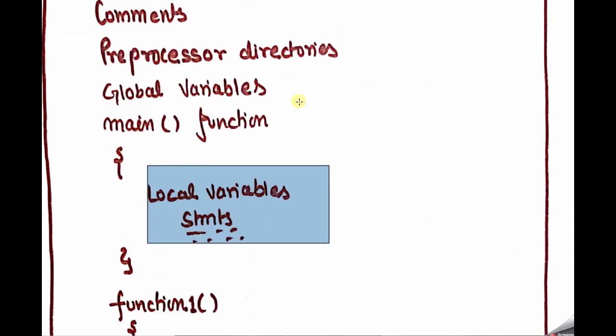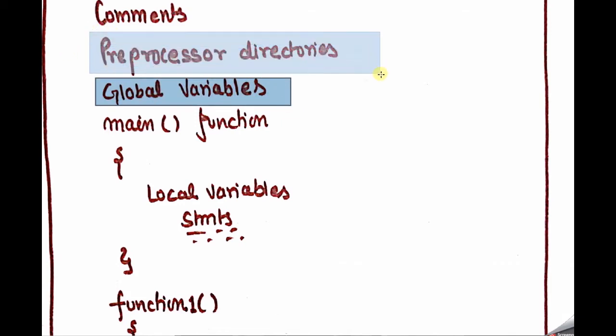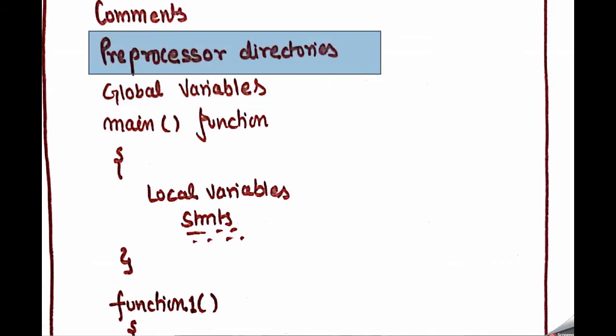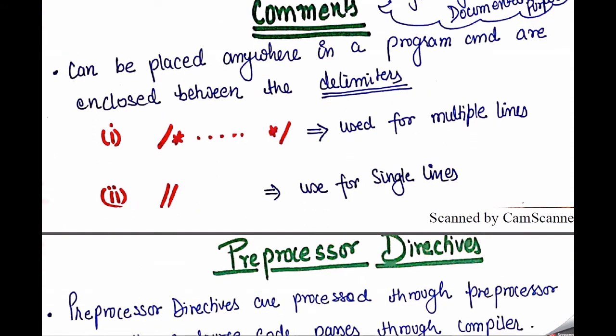You must write your global variable before the main function or any other function is called. If you want to set any variable as a global variable, then you must write that variable here only. And first of all, you must call the preprocessor directives. But in the case of a comment, you can write it anywhere in your program. First of all, this is the most important point.